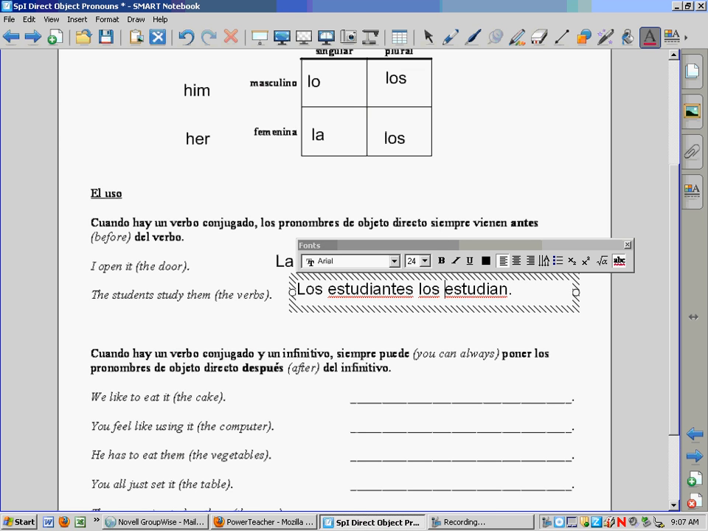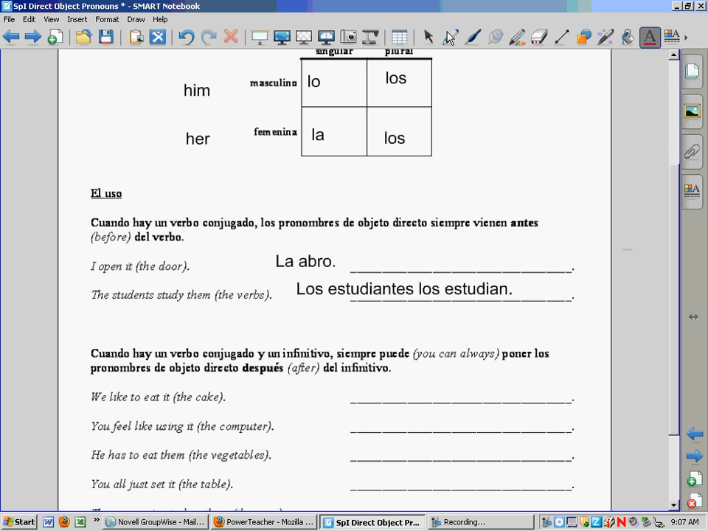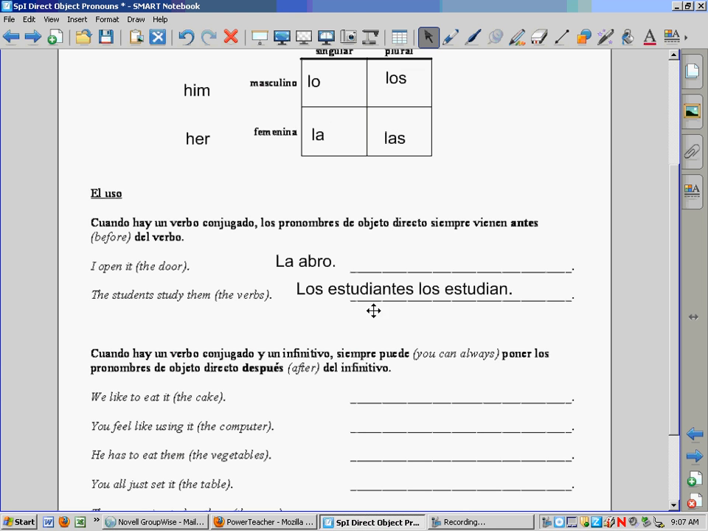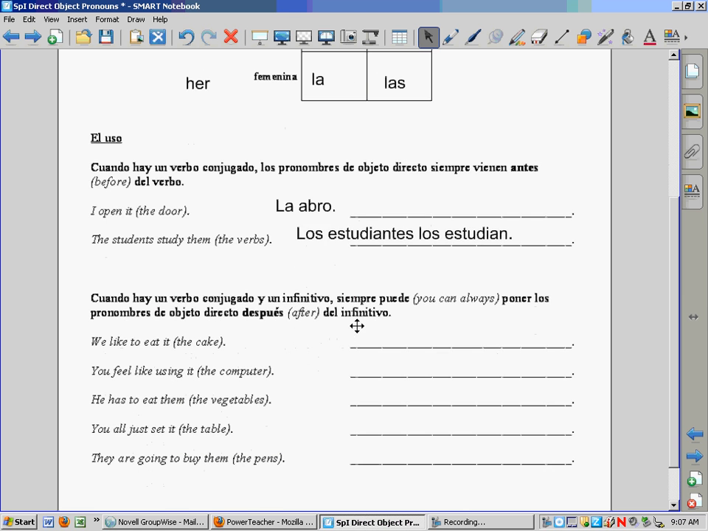Now, I just realized I made a mistake in the chart up there. This should actually be las. Let's fix that. Sorry about that, because it's feminine. So los estudiantes, los estudian, masculine, plural. That's what the verbs are. So those are what we call simple sentences, actually. Now let's look at some more complex sentences.